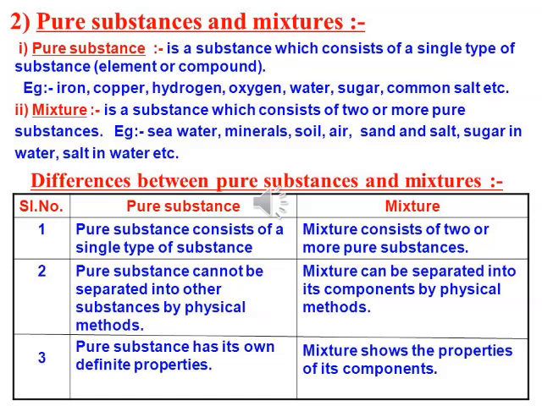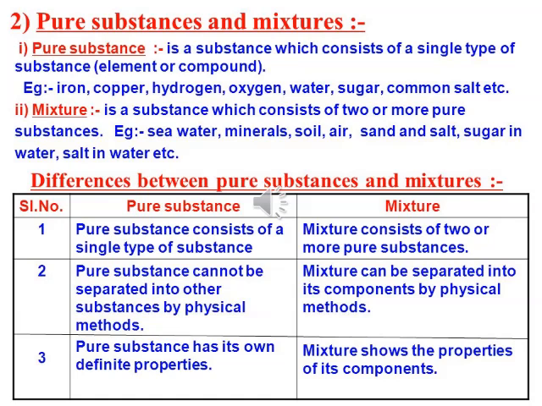If we take distilled water, we cannot separate the hydrogen and oxygen just by physical methods. Whereas mixtures can be separated into their components by physical methods. Example, salad. In a salad we have cucumber, onion, avocado, tomatoes. By physical methods, we can separate all the components of the mixture.